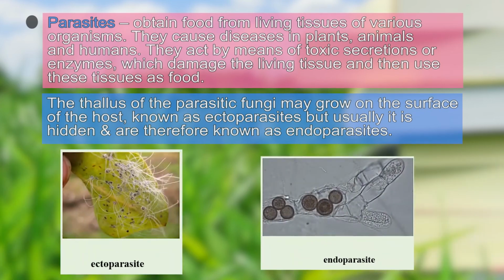Here you can see the picture of the ectoparasite where we find they are growing on the surface of the leaf, and this is the picture of the endoparasite where we find the fungus is growing inside the cells of the plant cell as round black structures. Now let us see the advantages of the ecto and the endoparasites.